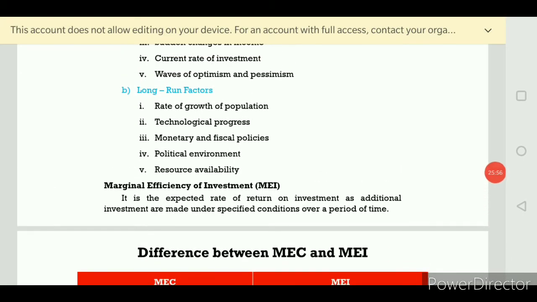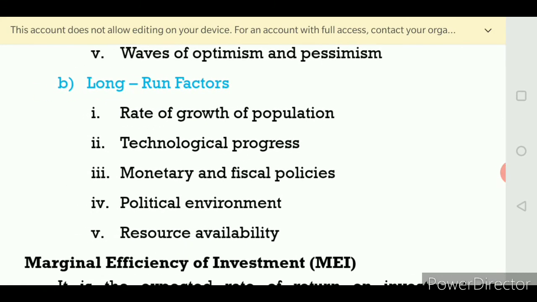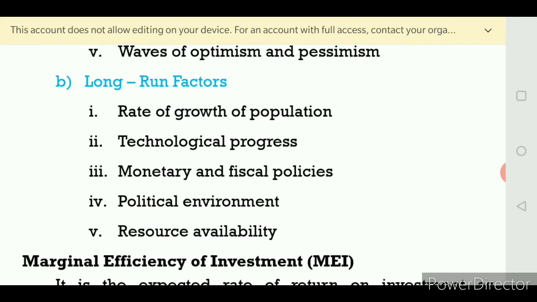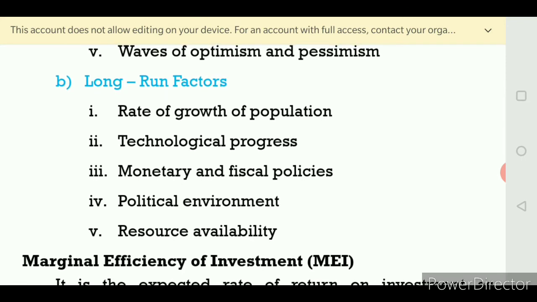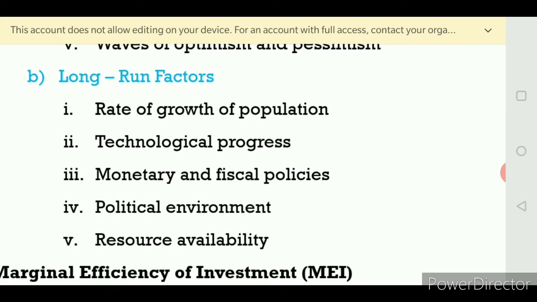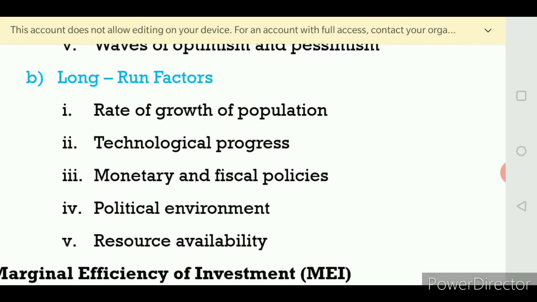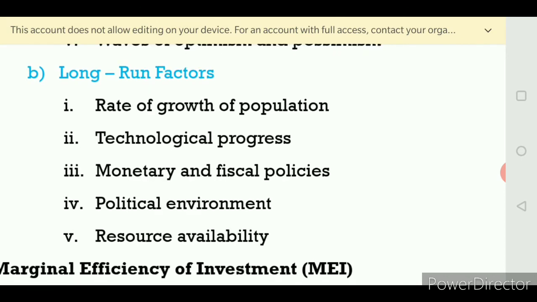Next, we come to know about the long run factors. Long run factors are also one of the reasons for changes in investment. That is, the marginal efficiency of capital will change due to long run factors. The first one is the rate of growth of population. The rate of growth of population is the most important one for speeding up investment.